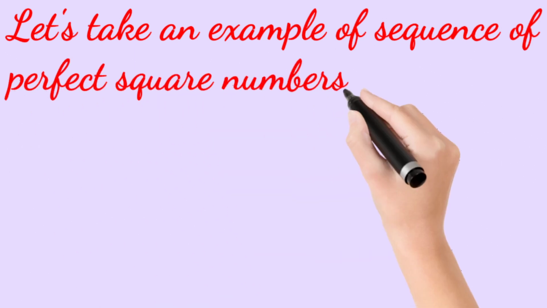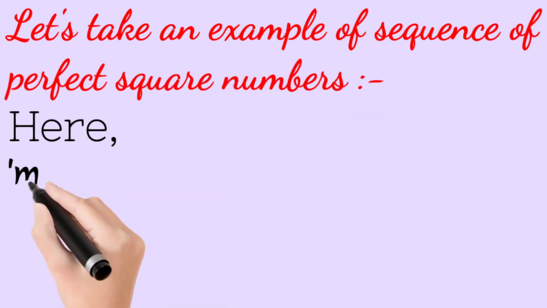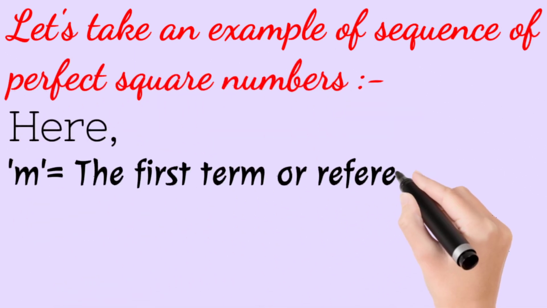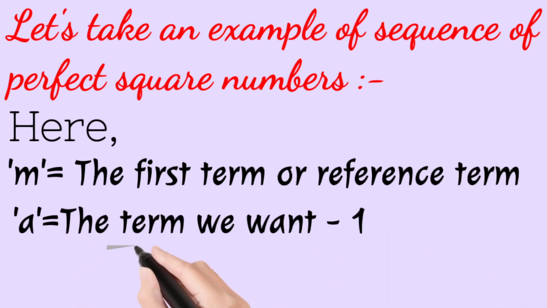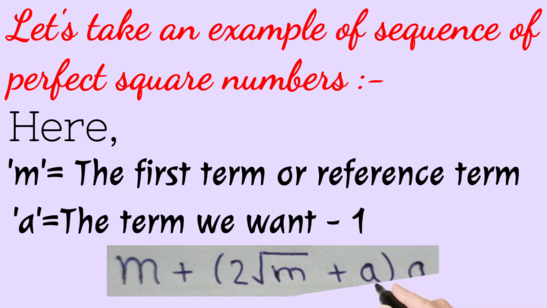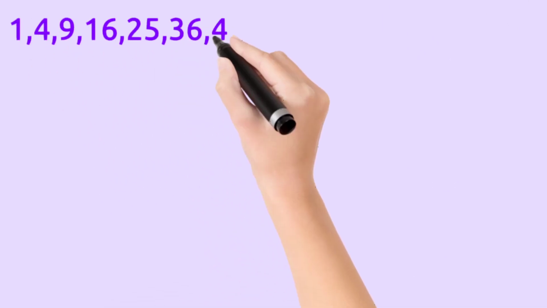Let's take an example of sequence of perfect square numbers. Here m is equal to the first term or reference term and a is the term we want minus 1 and this is our formula for the perfect square numbers. Now this is a sequence for perfect square numbers.